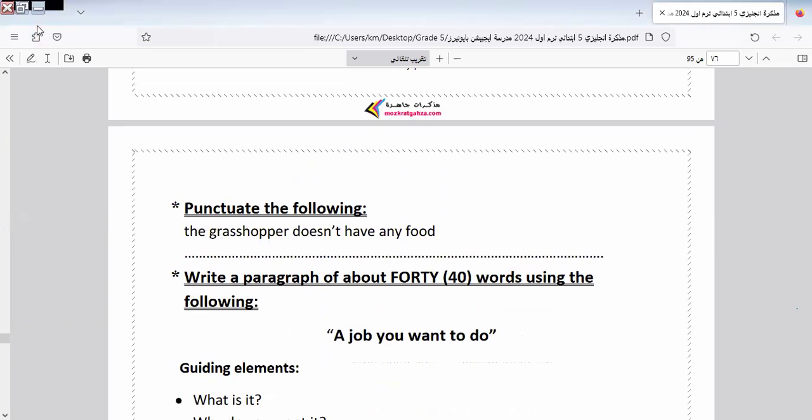Here we have punctuate. What can I do here in punctuate? Here it must be written in capital letter: The grasshopper doesn't have any food, so I put a full stop at the end of the sentence. Let's go to another one here. Go to the last unit, okay?